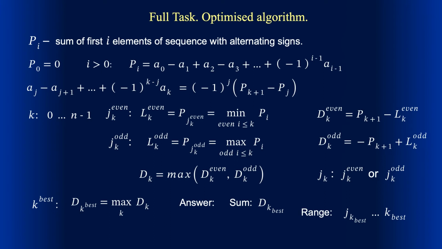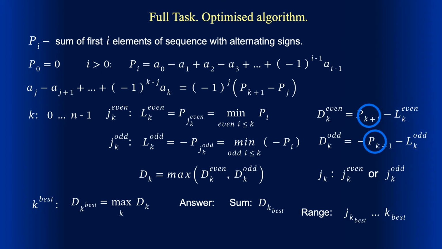We can do that by keeping lk odd with the opposite sign. So we write instead that lk odd is minimum of negative pi for all odd I not exceeding k. Consequently, we need to change the sign for lk odd in the formula for dk odd. And we get dk odd equals minus p with index k plus 1 minus lk odd. So in both cases, the value of lk is subtracted and only the sign of p with the index k plus 1 changes. Now we are ready to implement